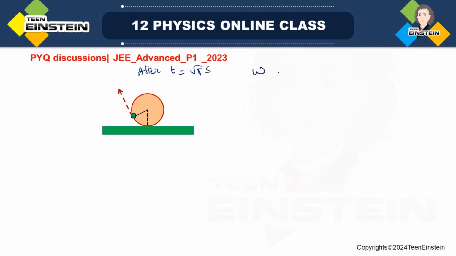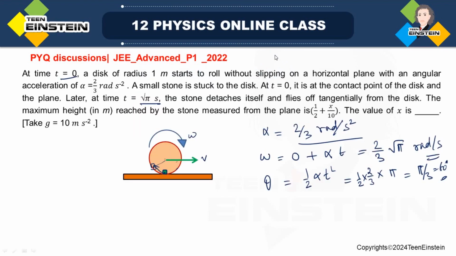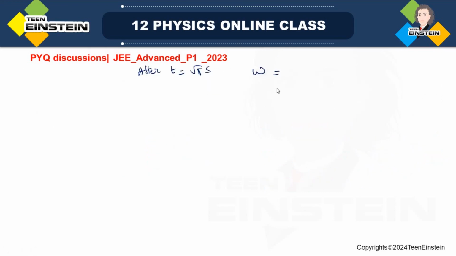The angular velocity is given as 2/3 root over pi per second. And also we have got the angular displacement.